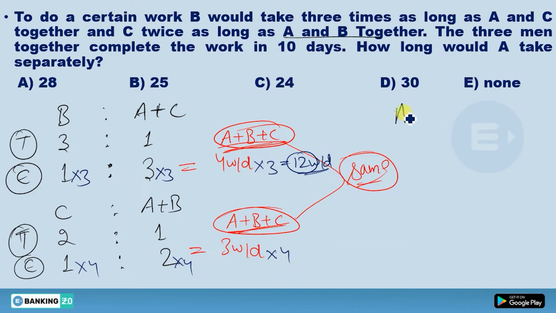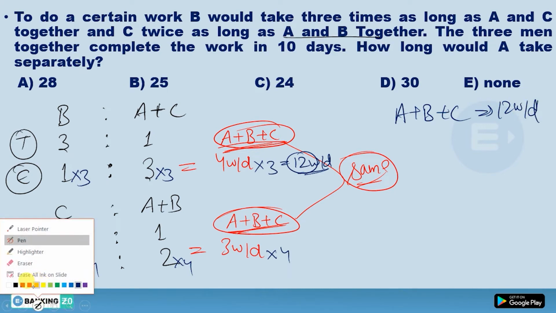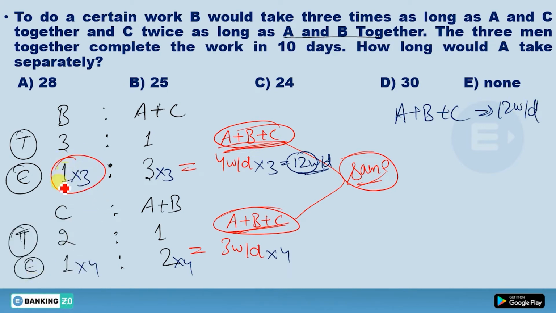So you get A plus B plus C, they are doing 12 work per day, and B alone can do this. This is the total work of B in 1 day. So B alone can do 3 work in 1 day, and this one is the efficiency of C in 1 day. So this is the 4 work. Okay, 3 plus 4, what are you going to get? You're going to get 7. So what you have to make here is 12. So here the efficiency of A should be 5, so that you can get this 12 work per day.